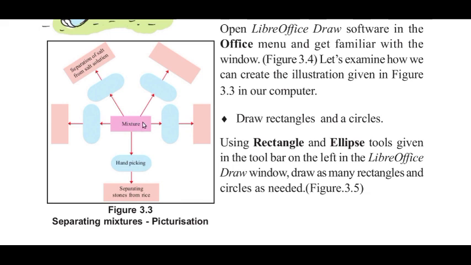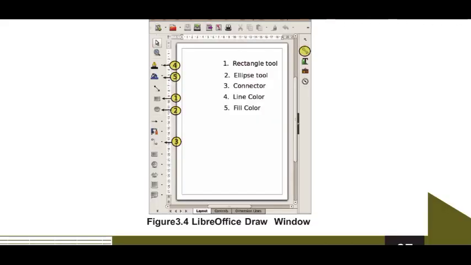Okay. So, this is a rectangle. This is an ellipse. So, there are so many tools given in the toolbar for drawing the rectangle and ellipse. Okay. Let me show that. This is the LibreOffice Draw.